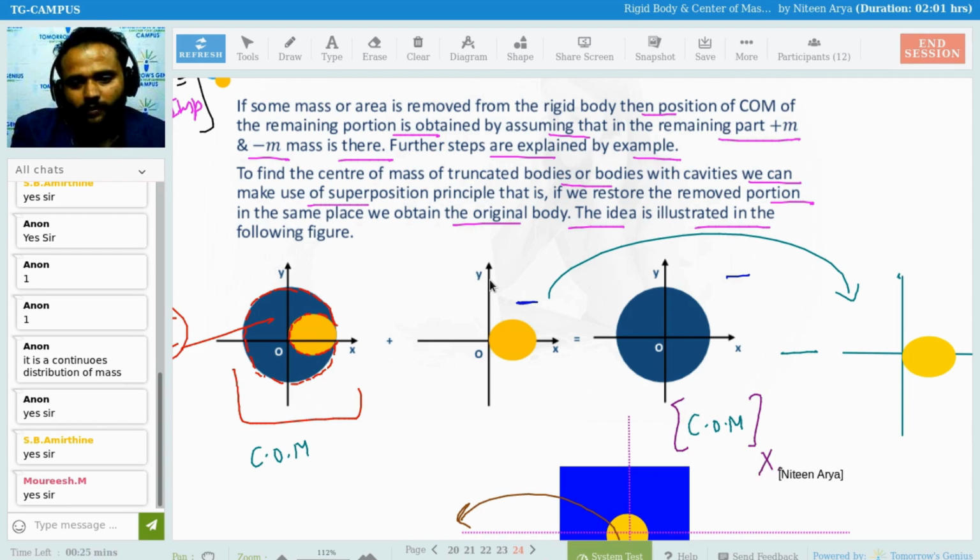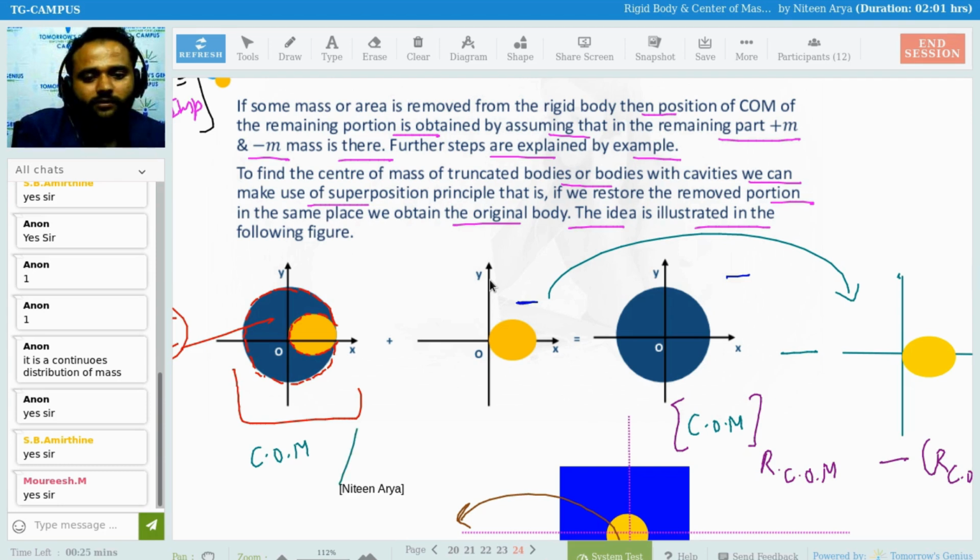We can take it as positive, R_COM, and that is negative of R_COM for the cutout part. When we do this, we get the remaining part, or center of mass of the cavity. Is this clear?